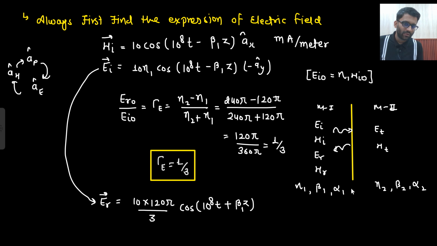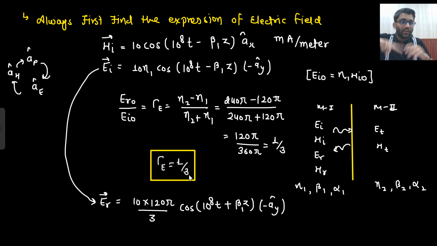And here beta 1 will come because we are running in medium 1 only. But this direction I do not need to change, because gamma will take care. Gamma is becoming positive. What does that mean? That our assumption that the incident and reflected electric field have the same direction is correct. When we derived the expression of gamma E, what did we assume? That in the incident and reflected wave, the electric field will have the same direction. And gamma E became positive.